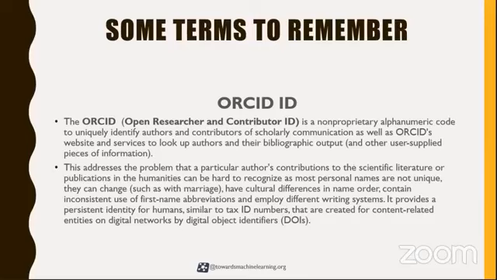Let me tell you, the top journals, the IEEE Access, the Springer journals, they are following this Orchid ID process. I've also given an example that this addresses the problem that a particular author's contribution to scientific literature or publications in the humanities can be hard to recognize, as most personal names are not unique. They can change, such as with marriage, have cultural differences in the name order, contain inconsistent use of first name abbreviations. So for those problems only, this Orchid ID comes into play. It gives you a unique identity.